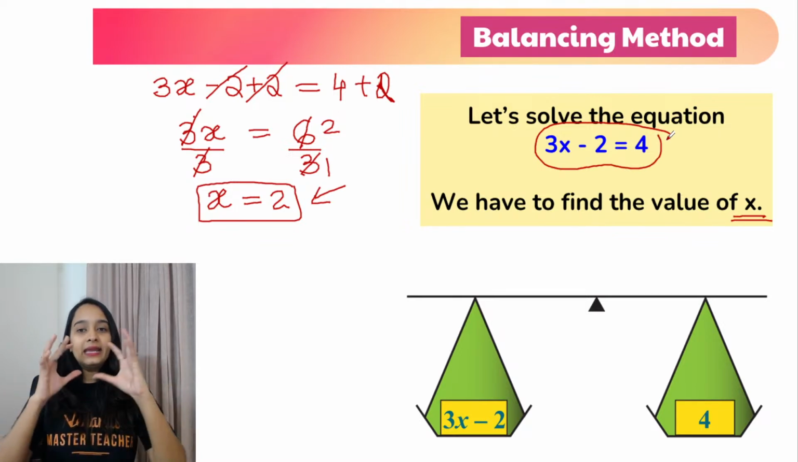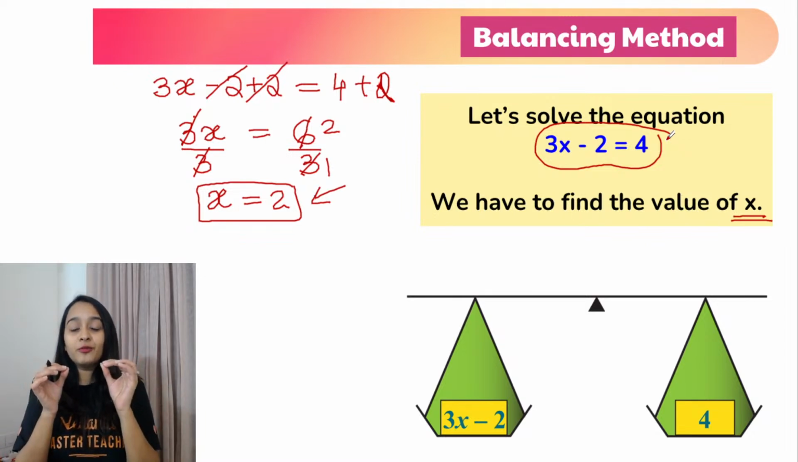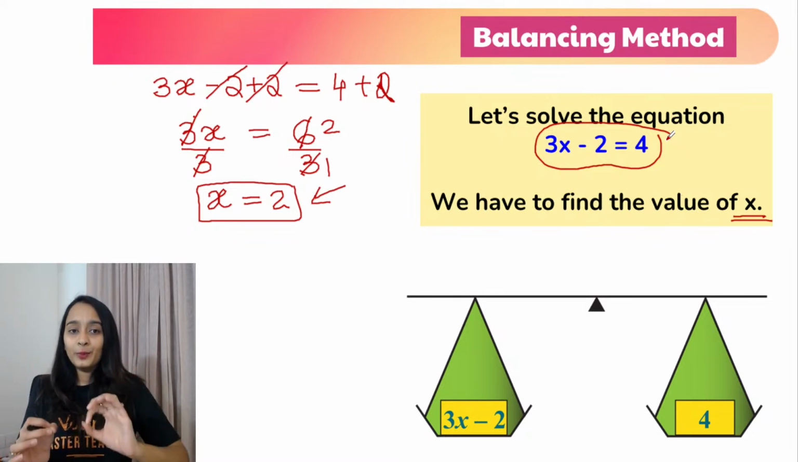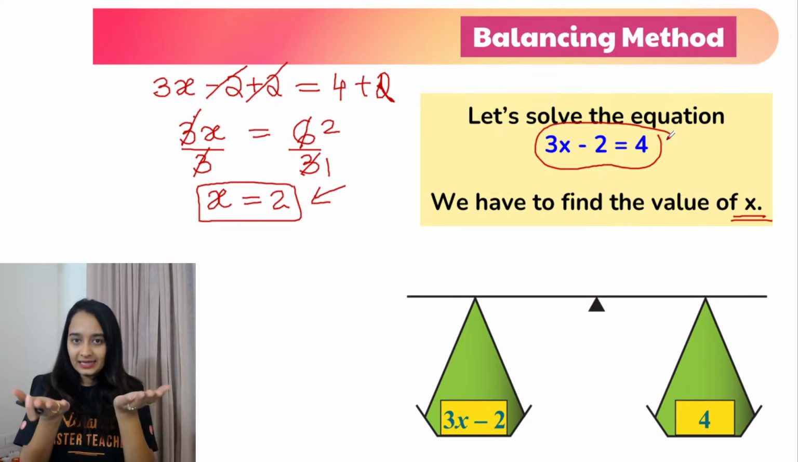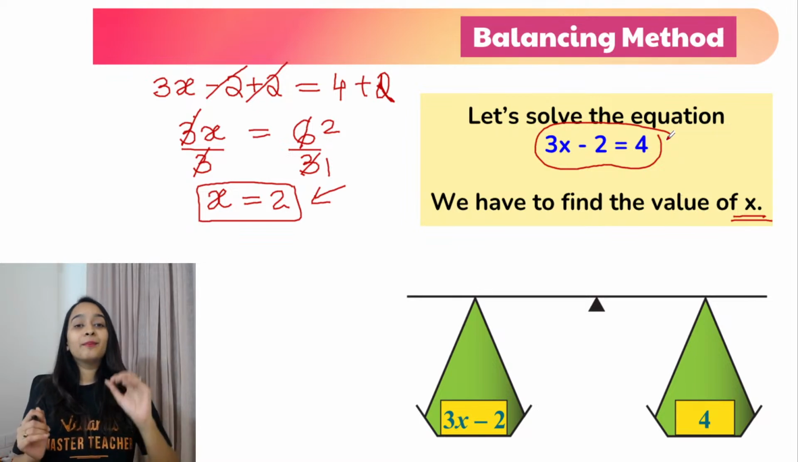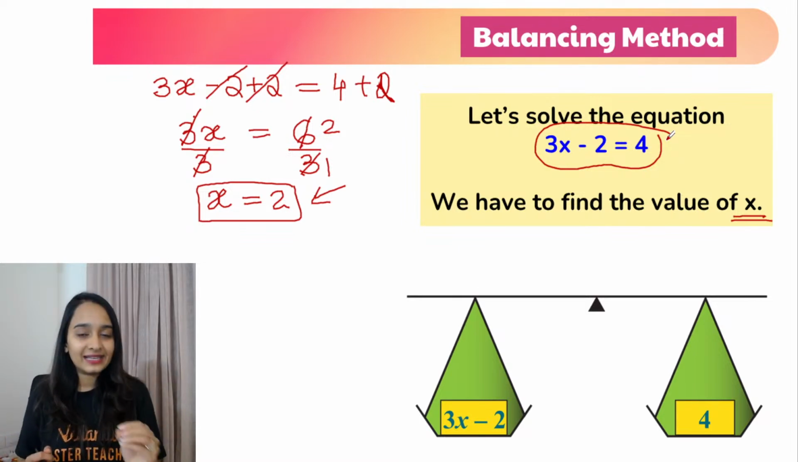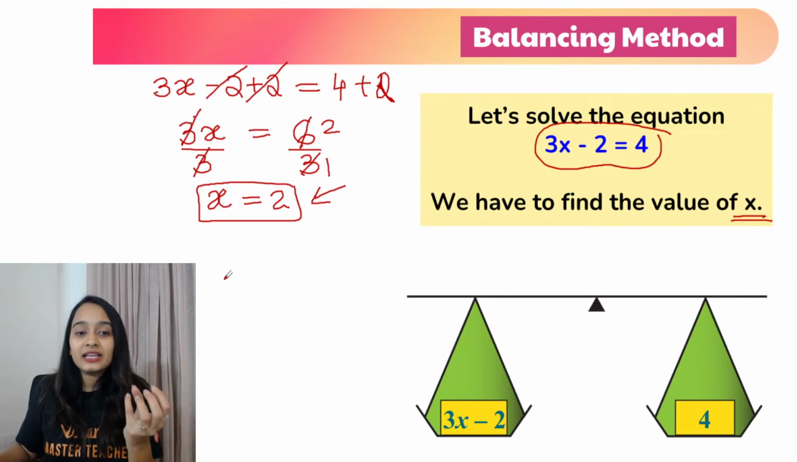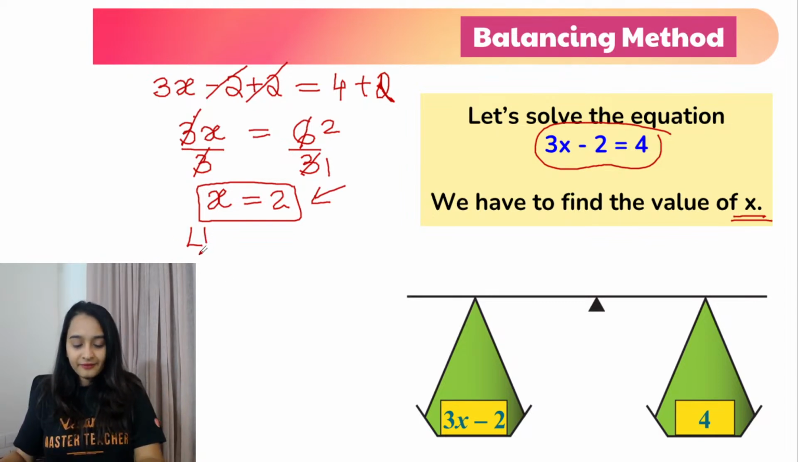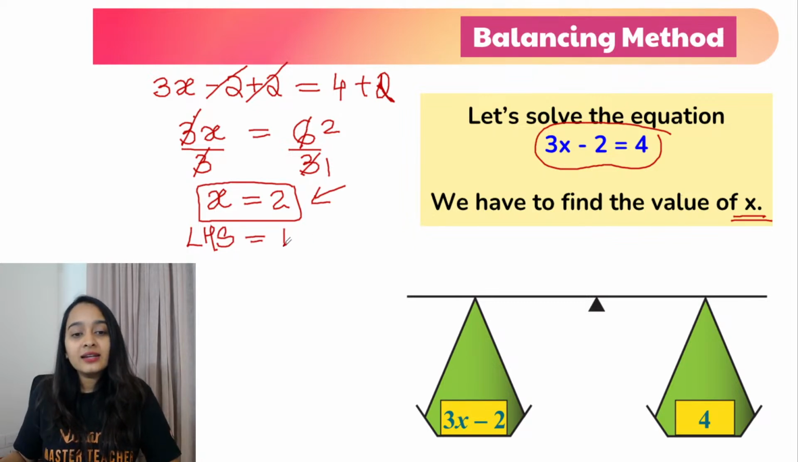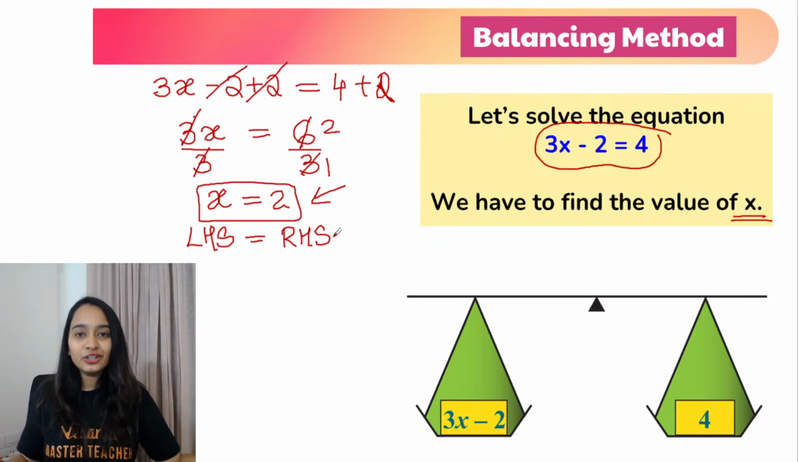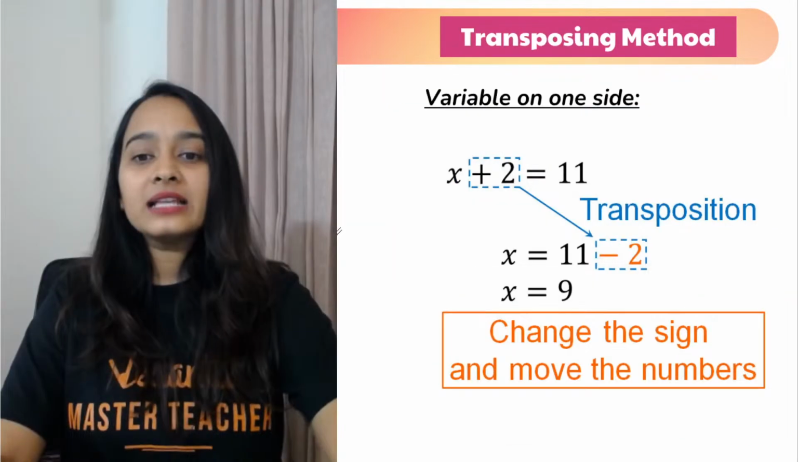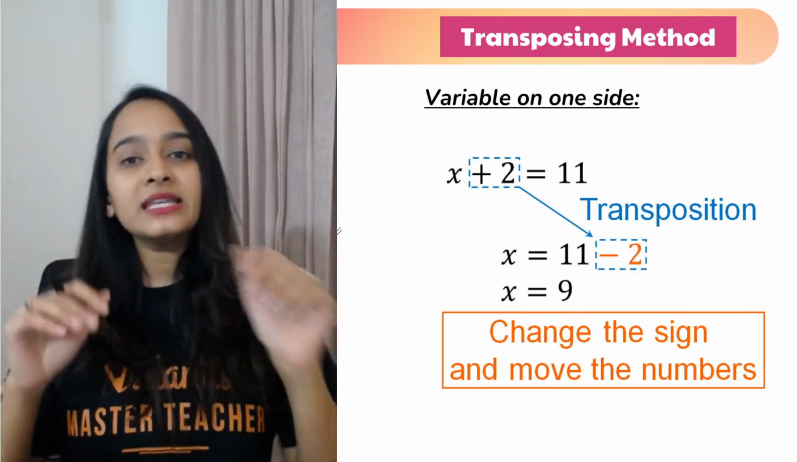So guys, in the balancing method, you have to perform the same operations on the left hand side and right hand side to maintain the balance. And why are we doing this? Because we want to quarantine our x. We want to isolate our x to the left hand side so that you get your solution. Okay? Everybody understood here? Now, let us talk about the transposing method.